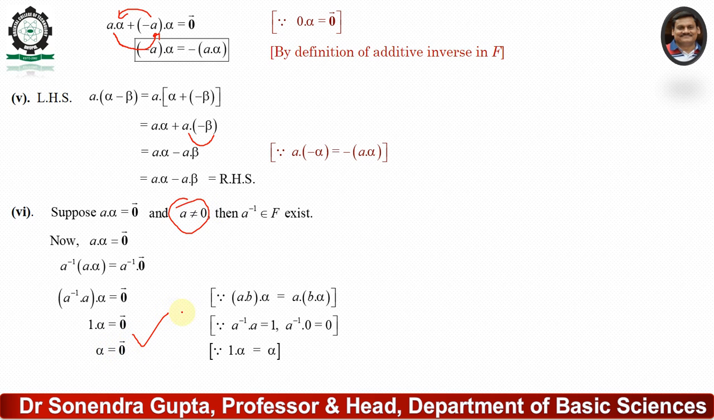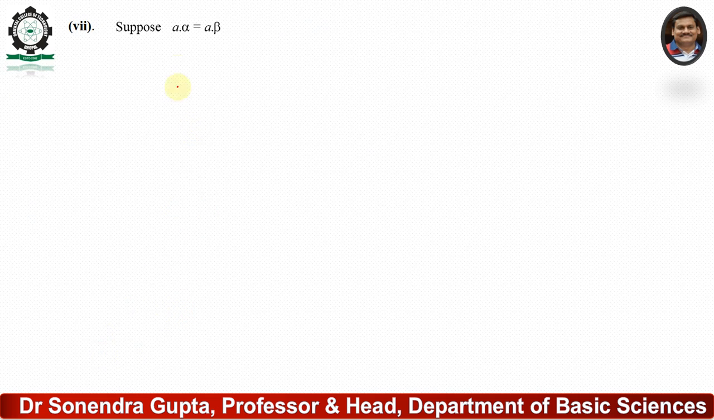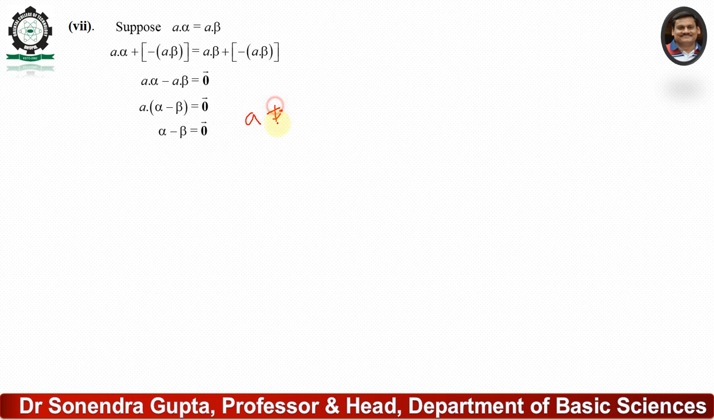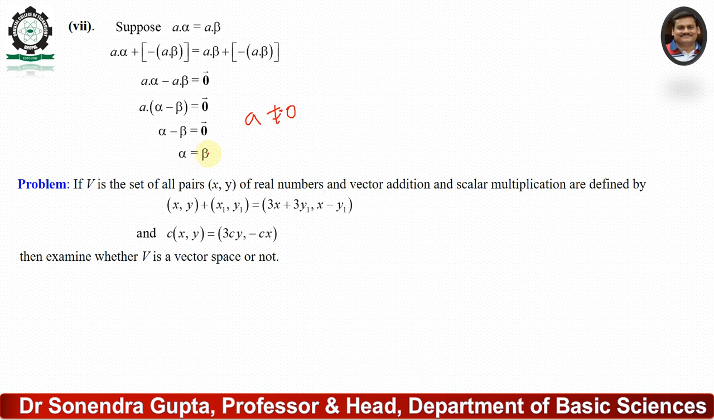And the last condition. Suppose a alpha equals a beta, then add minus a beta to both sides, then we can take a common: a of alpha minus a beta equals 0, that means a of alpha minus beta equals 0, that means alpha minus beta equals 0, because a is not equal to 0. Okay, that means alpha equals beta.